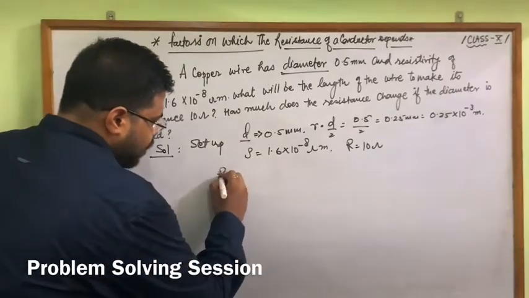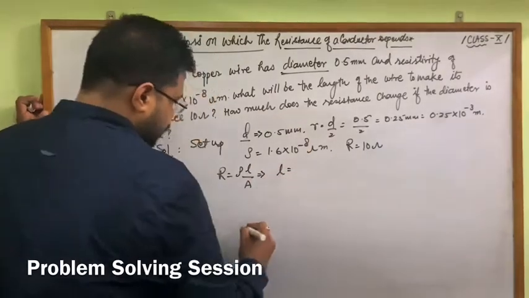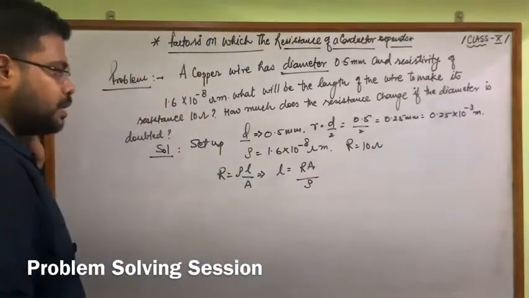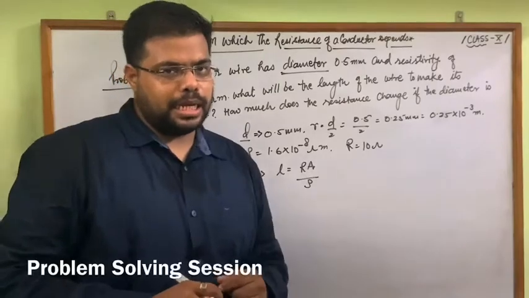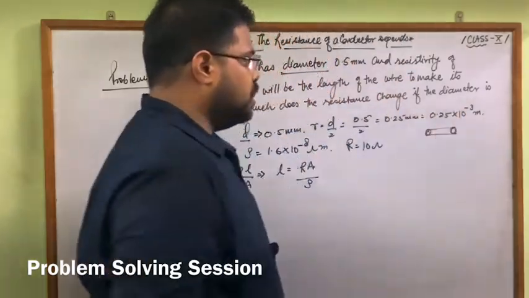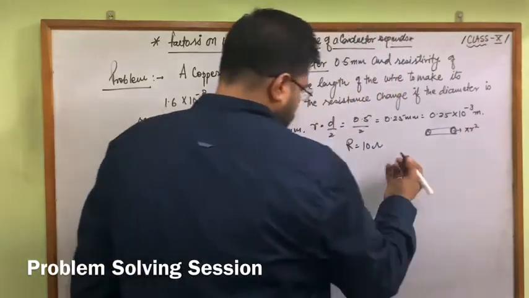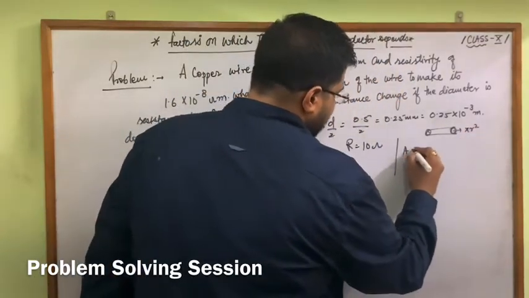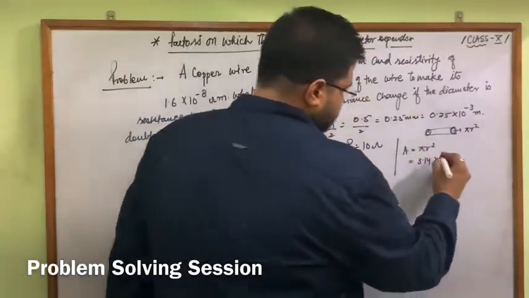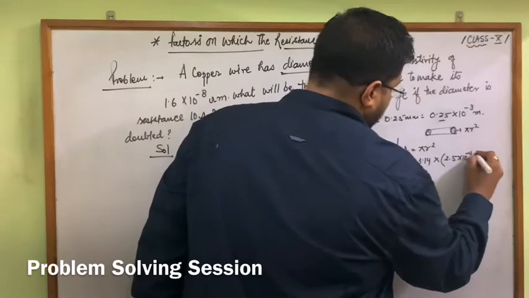So we can write R equals rho L by A, because we are going to find length here. So length will be equal to RA by rho. Right? Now here we require the area. When we consider a particular wire, the area of cross section looks like a circle, so this will be pi r square. So separately we can find the area here. Area will be pi r square, 3.14 into 2.5 into 10 raised to the power minus 4, whole square.